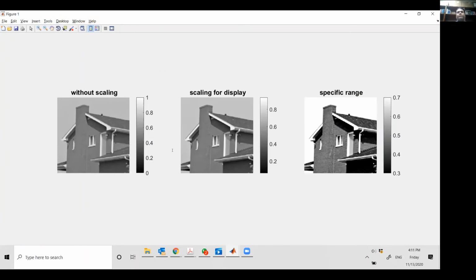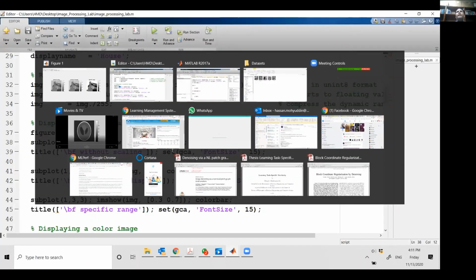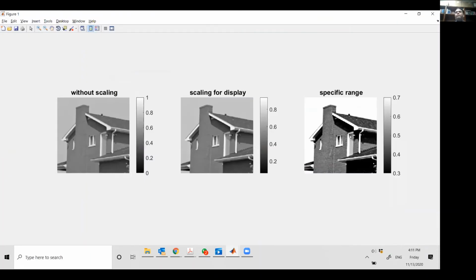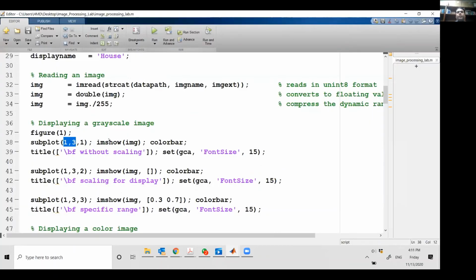ये पहली 2 subplot की entries आपको ये बता रही हैं कि आपकी जो पूरी figure है, it's a matrix, आप उन्हें कितने blocks में divide करना चाहते हो. तो हमने कहा उसे 1 row और 3 column में divide करो, तो वो हमने कर लिया. तो ये हमारे पास 3 boxes आ गए. और अब मैंने कहा कि अगर इसमें यहाँ पर आपने draw करना है, this is the first box, this is the second box, and this is the third box. So using this command, I can use image show to actually display my image.